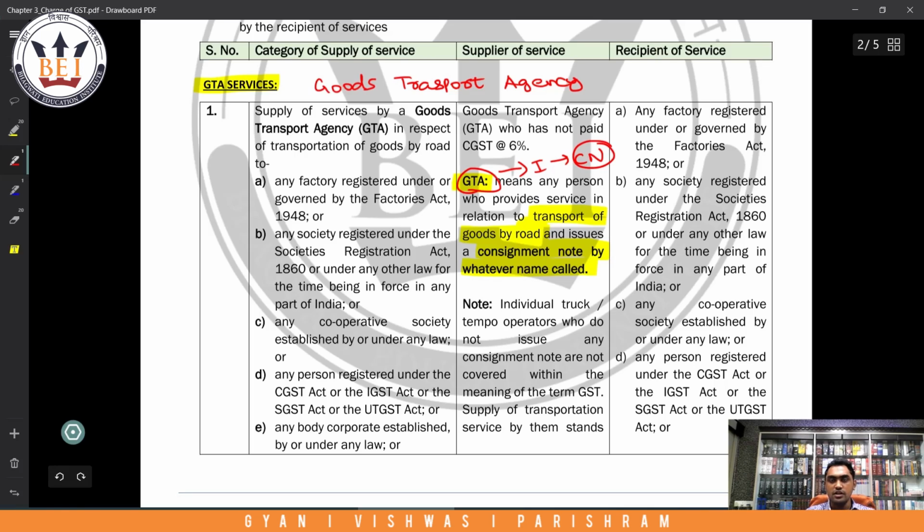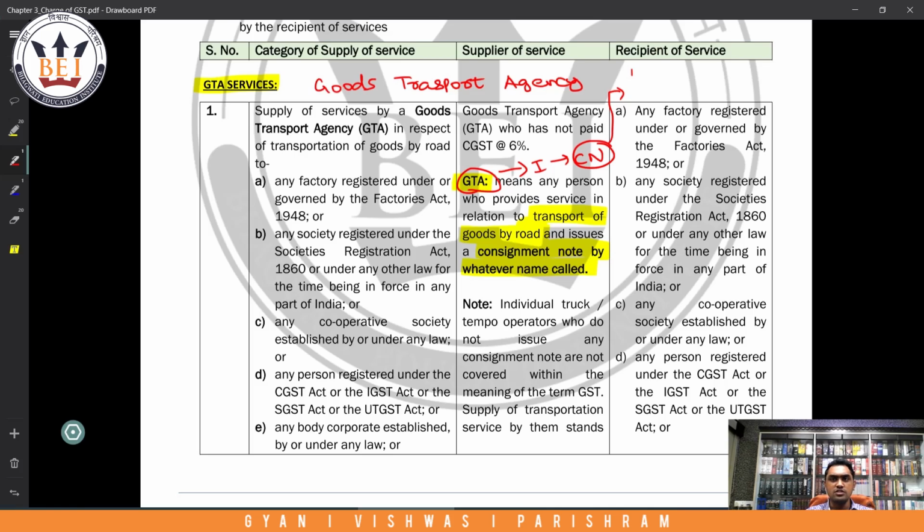Very important. Consignment note is normally what you would have seen if you have given some goods for transport to a proper logistic company, they will issue a consignment note wherein the name of the sender, name of the recipient, address, what is the goods, value of goods.